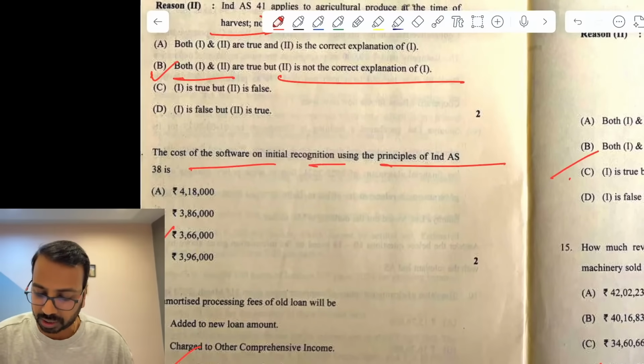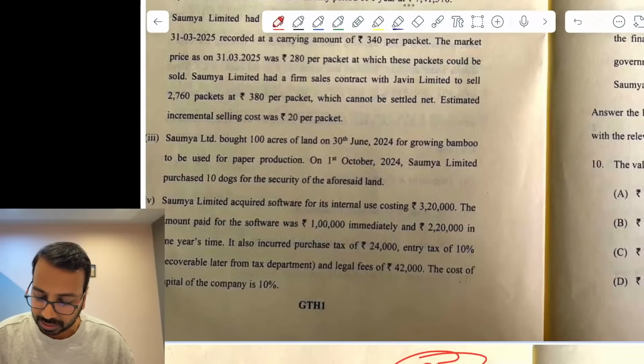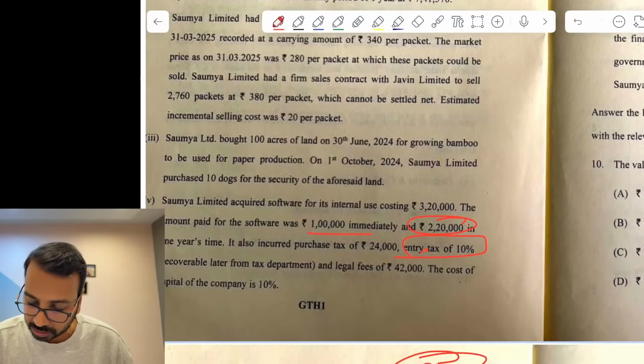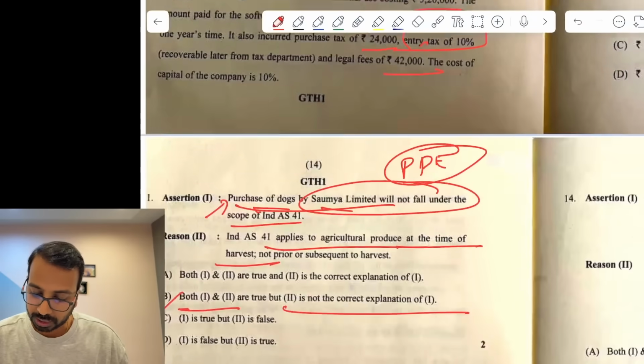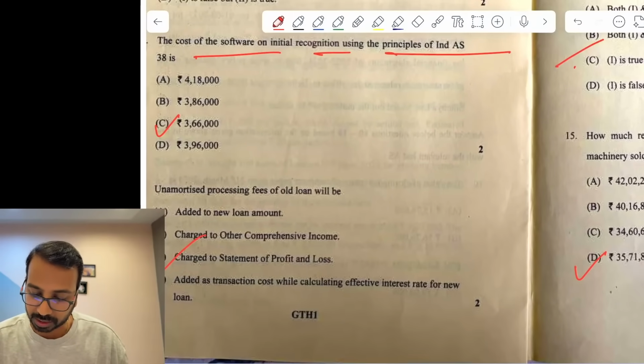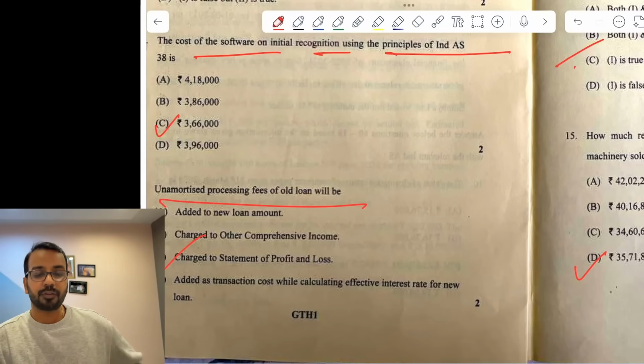Cost of software on initial recognition. This is a straightforward one. See, entry tax will not be considered. You will take 1 lakh. This will be 2 lakhs. This is 24,000 and this is 42,000. So based on that, you can calculate. It is 366.